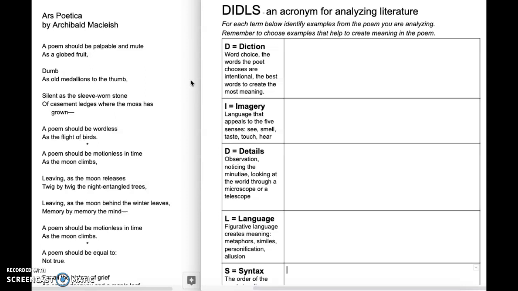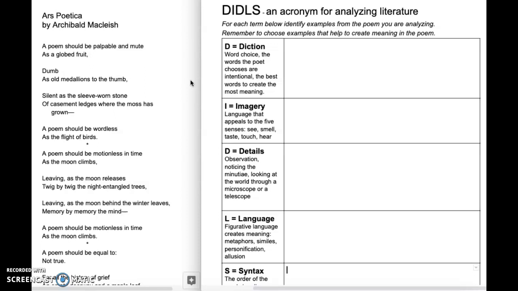So they say a poem should be dumb, like no words, not able to speak, "as old medallions to the thumb." What are medallions? Medallions are medals or coins, round objects, and to the thumb, you might keep them in your pocket. And if you have your hand in your pocket, you can imagine yourself just sort of rubbing that medallion with your thumb.